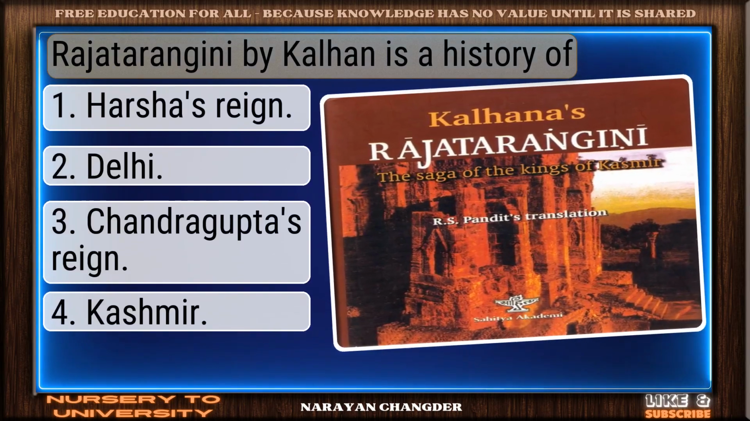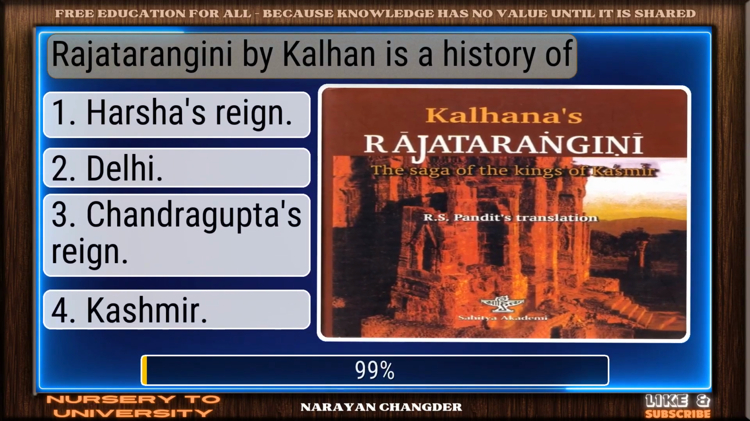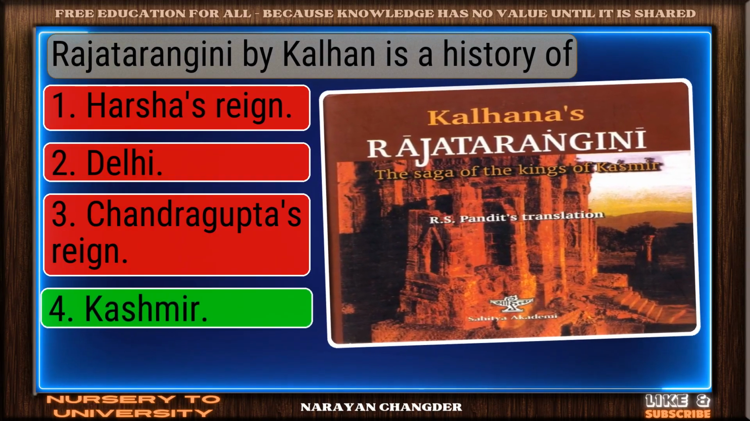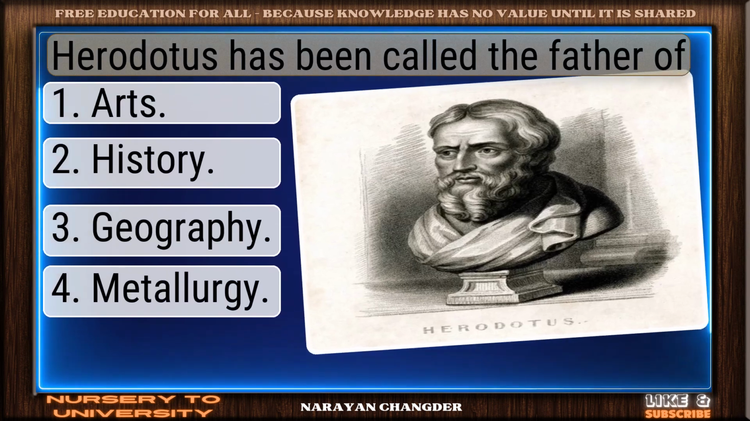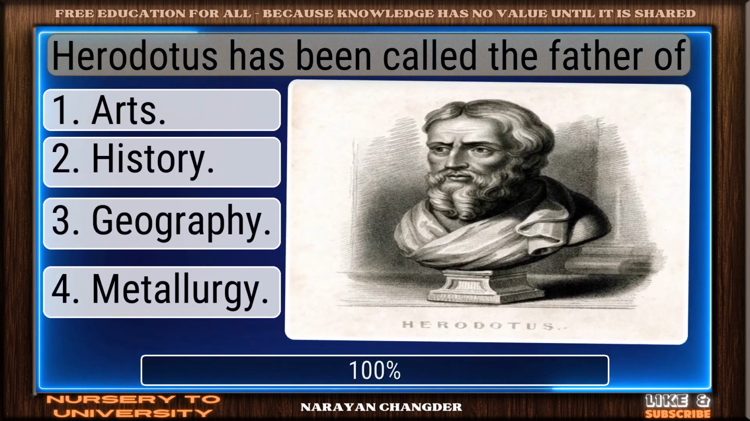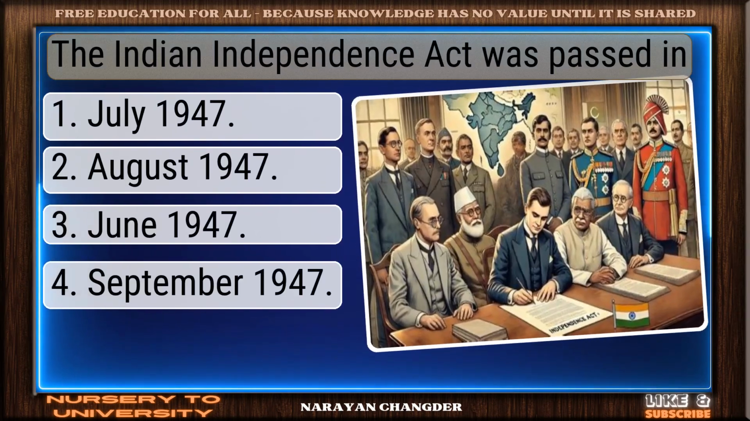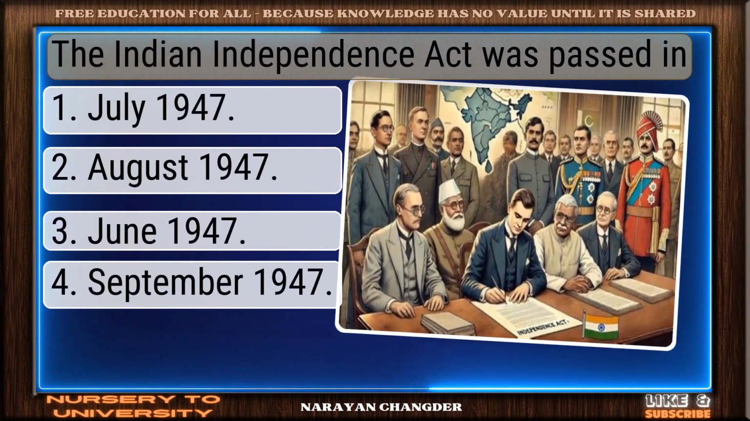Raja Tarangini by Kalhana is a history of. On track. Kashmir is correct. Herodotus has been called the father of. You chose history? Correct. The Indian Independence Act was passed in.